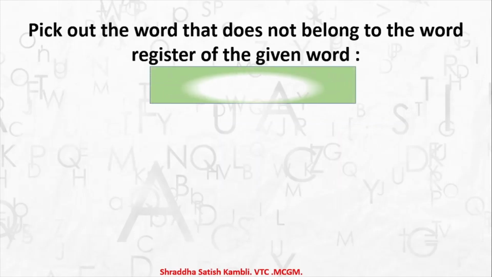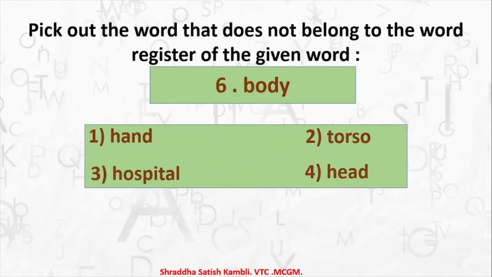Let us take a look at example number 6 in this pattern. You have the word body. Let's look at the words related to body and find out which one is not. Option number 1, hand, option number 2, torso, option number 3, hospital, or option number 4, head.